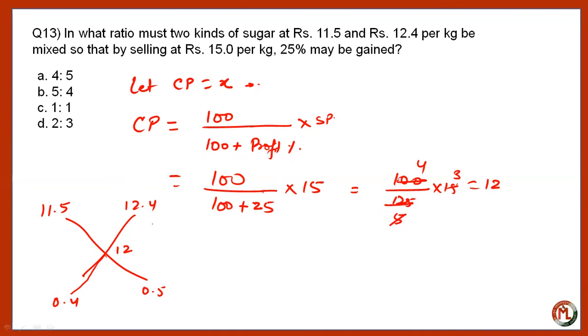So the two types of sugars are mixed in the ratio of 0.4 is to 0.5, that is 4:5. Answer is A, 4:5. Is it clear, guys? Is it clear? If you use the method of allegation.